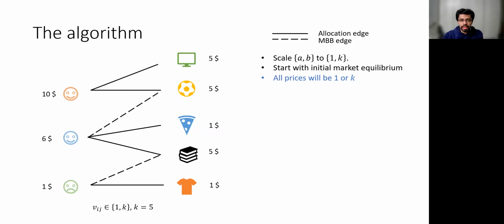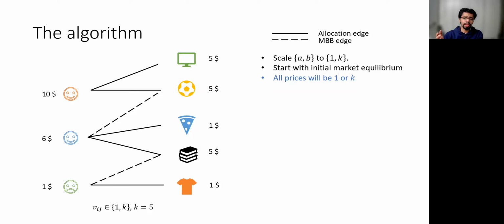Since we have only two values A and B, we can first scale them to 1 and k, where k is the ratio of A and B. And note that our fairness notions and our efficiency notions are all scale free, so this transformation is without loss of generality. And we can show that for this two-valued class, all prices will be either 1 or k. So here k is 5 and all prices are 1 or 5. So now observe here the green agent, who is the poorest agent, envies a rich agent, the red agent, even after removal of one good.